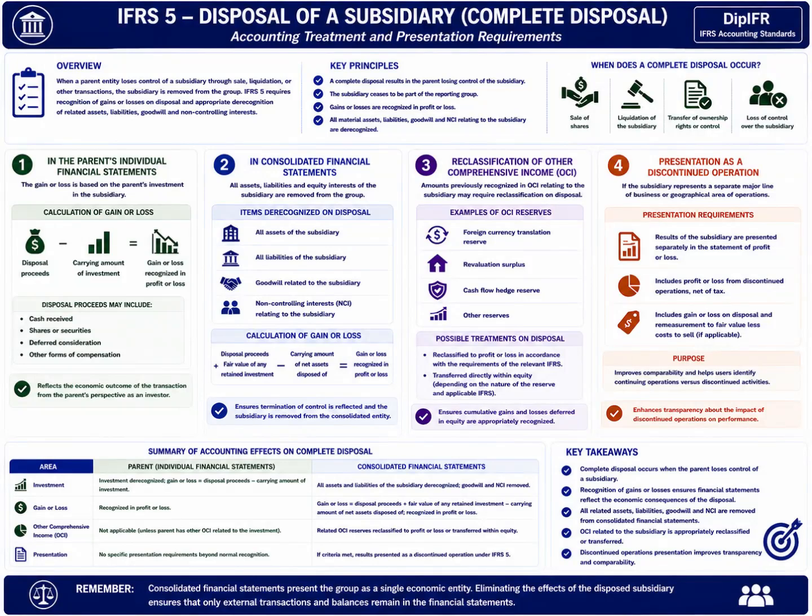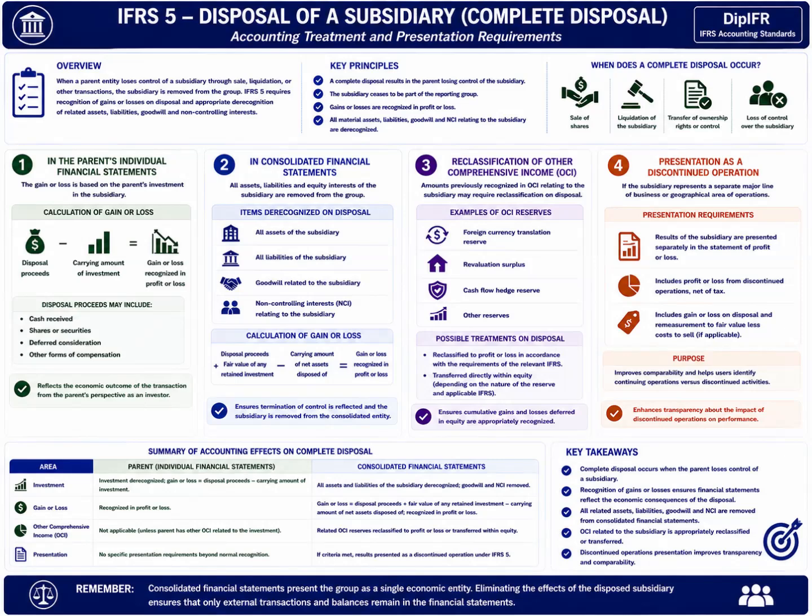IFRS 5 Non-Current Assets Held for Sale and Discontinued Operations addresses the accounting treatment and presentation requirements when a parent entity disposes of its investment in a subsidiary. A complete disposal occurs when the parent loses control over the subsidiary through sale, liquidation, or other transactions transferring ownership rights. The disposal significantly affects both the parent's individual financial statements and the group consolidated financial statements because the subsidiary ceases to be part of the reporting group.